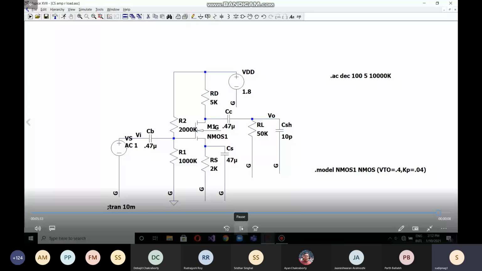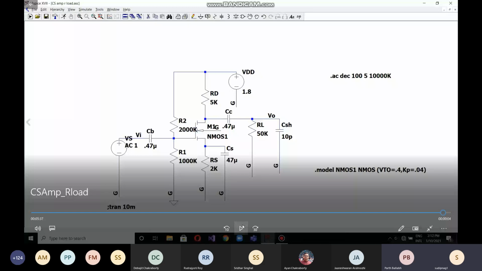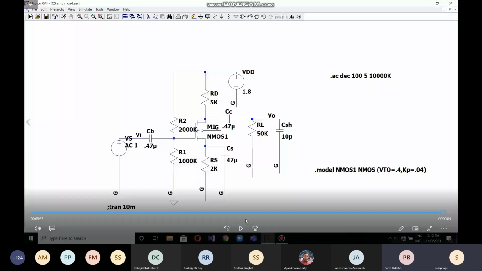Okay, so just explain the bandwidth once again properly. Yes, sir. We saw in the circuit that when we increase the gain by increasing the load value, the gain has increased, but the 3 dB bandwidth has decreased. Ideally there is a relation, the gain bandwidth product, which is constant for an amplifier circuit. So if you increase the gain, the bandwidth will decrease, and if you decrease the gain, the bandwidth will increase. The product of the gain and bandwidth will remain constant, ideally.